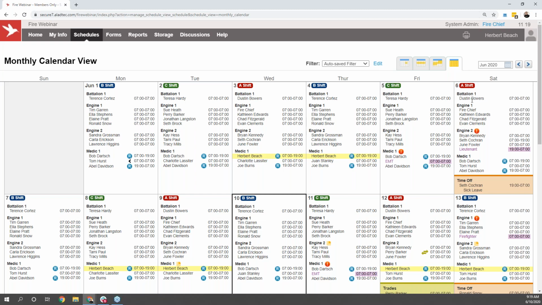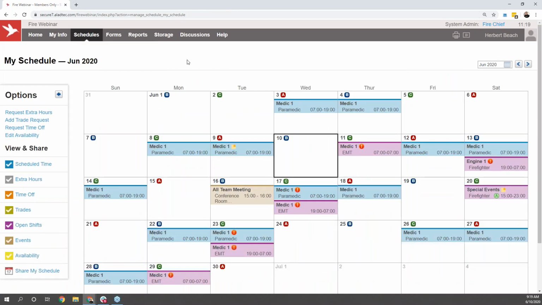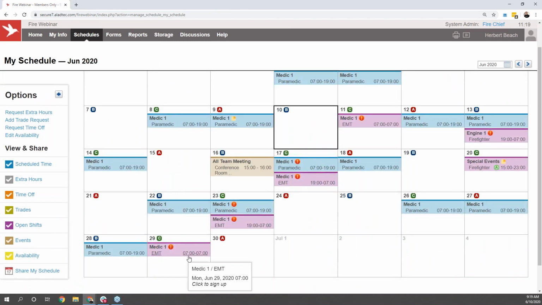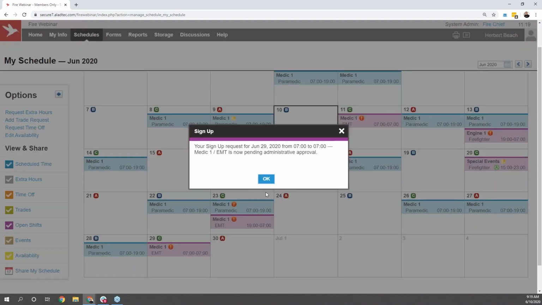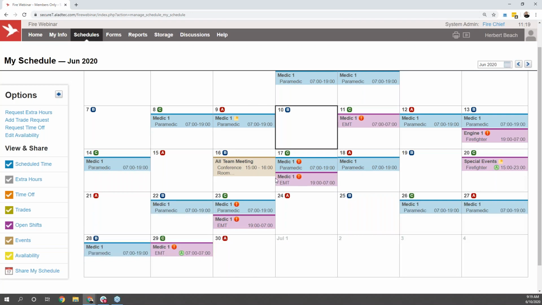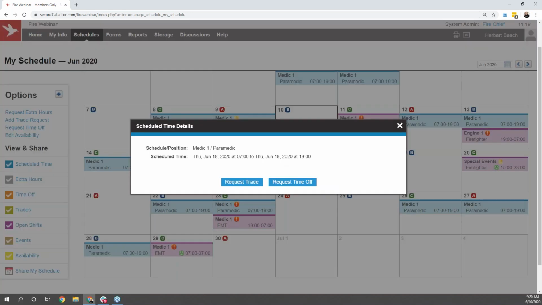However, most of the time, those general users at the organization tend to spend the majority of their time on this My Schedule page because it's where they can do everything they need related to their own upcoming shifts. They can see any of the open positions on the calendar here in purple and click on and request to sign up for those shifts as well. They'll also be able to see all of their own shifts in blue, and they can click on their own shifts and from there request trades or request time off.